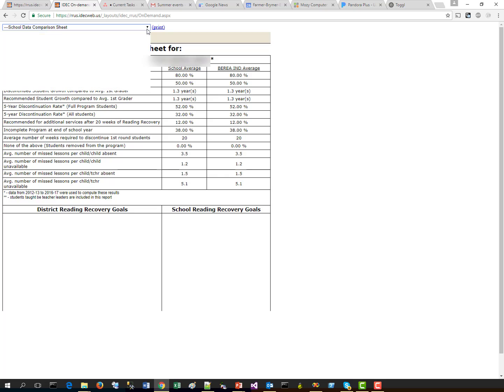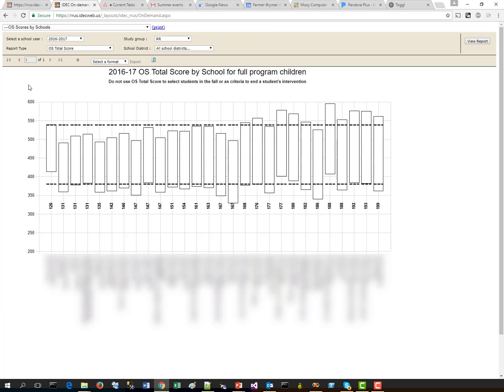Now I'm going to pull up our next report, and this is our OS scores by school report. There has been no change to the design of the report with the bars and everything, but what we have done is added a new option at the top of the screen, a new drop-down box that says school district. This allows you to select which schools belonging to which school district you want to show up on this report. By default, the report shows all schools in all your school districts. But if you click on it, you can select an individual school district.